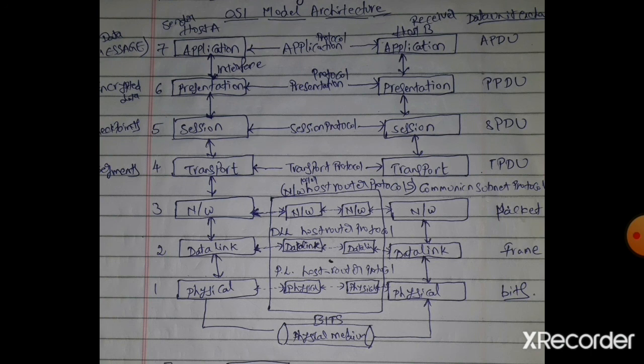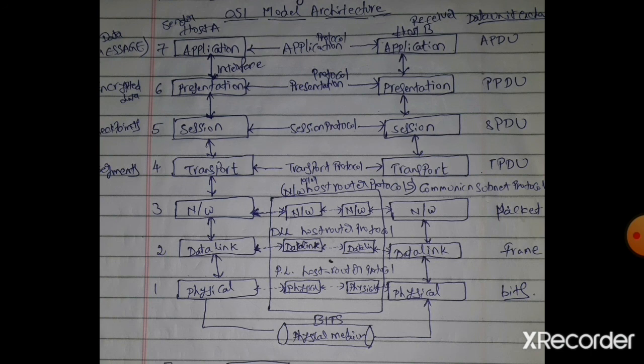The name itself indicates that the application layer provides different applications, and different applications are different user interfaces. How the end user interacts with the system is the main responsibility of the application layer.